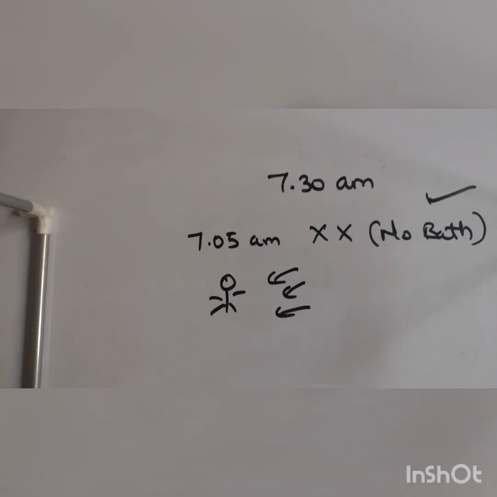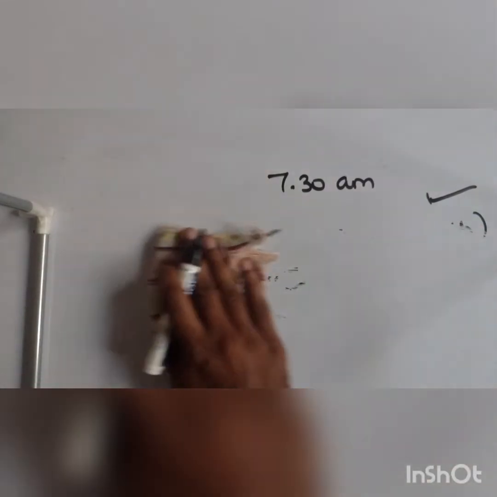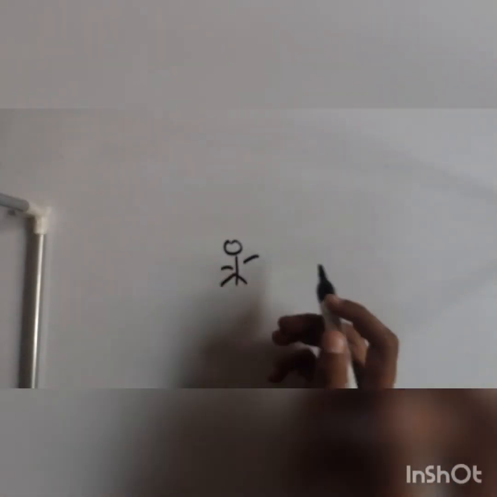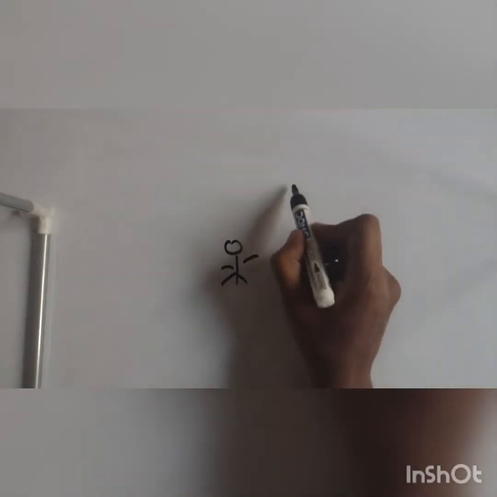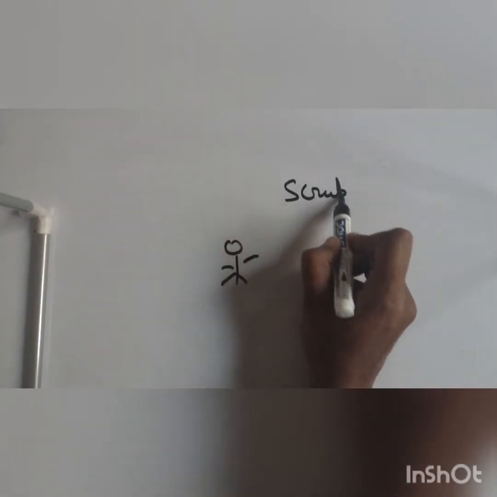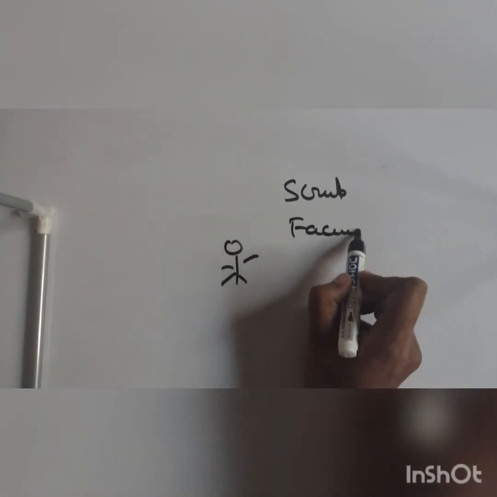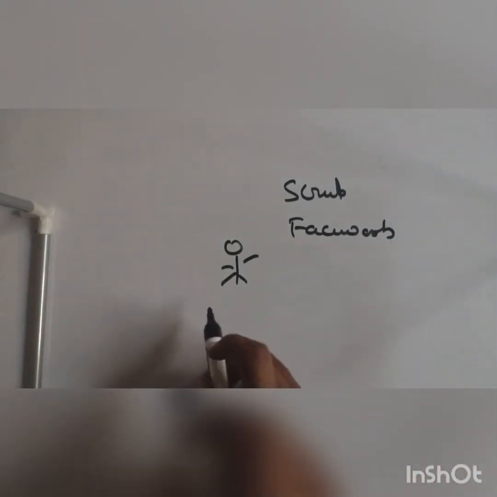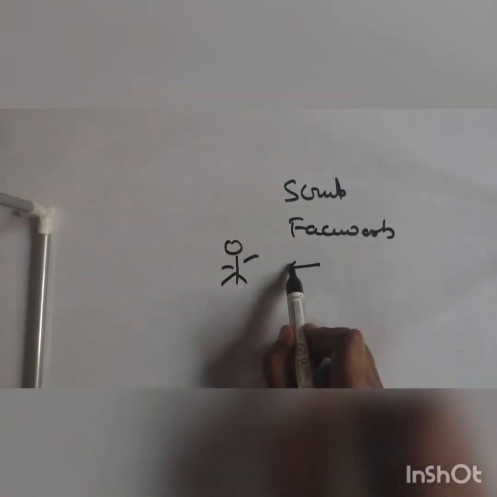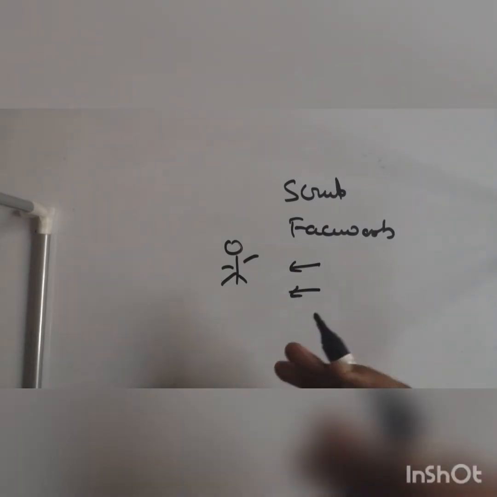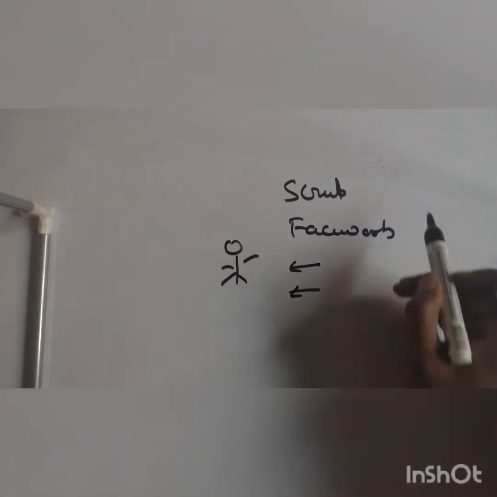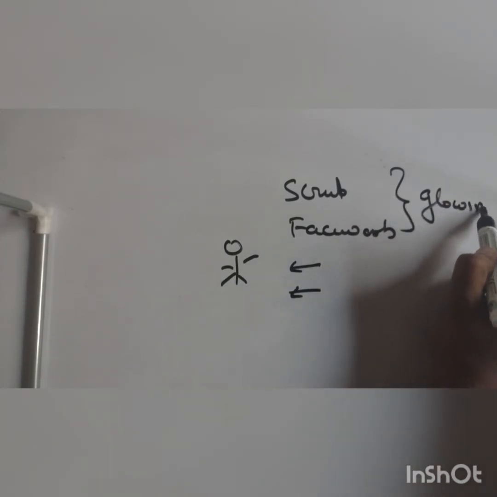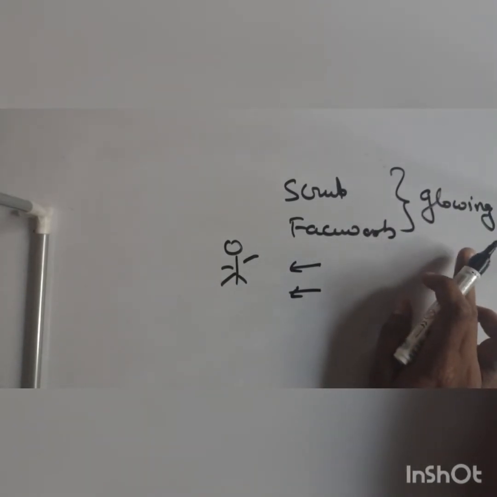On one nice day, for example, it is your birthday. What will you do? You will put face wash, you will scrub your face. You will put moisturizer, you will put a fairness cream, and you will go to school. So what is the comment from your friend? अरे ये तो आज नहा के आए. Means what? Your face is glowing.